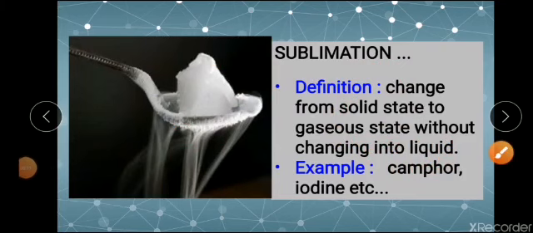Now, as I told you in the beginning earlier also, not only can the solid state be converted to gaseous state directly, the gaseous state can also be converted directly to solid state without the intermediate state of liquid. That process you call deposition.